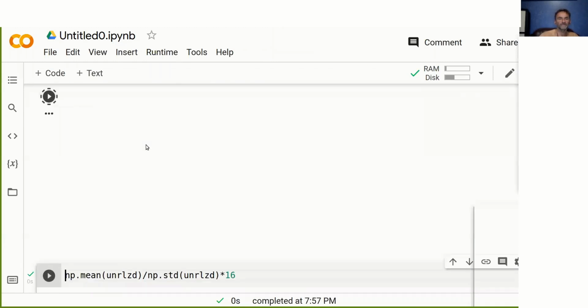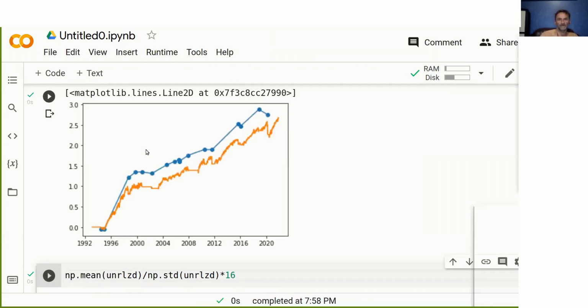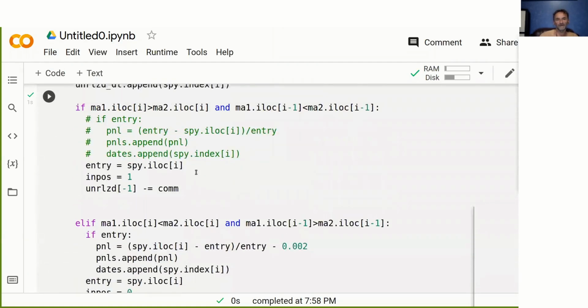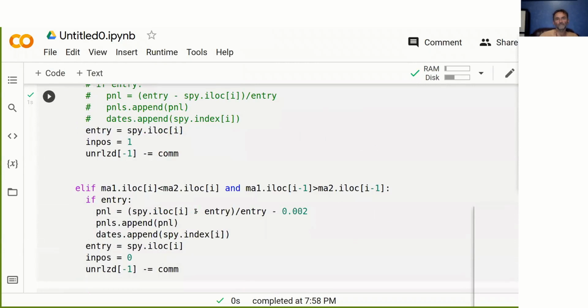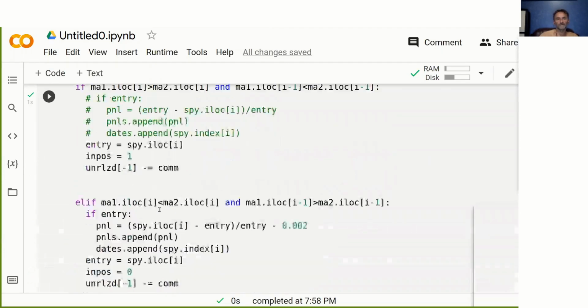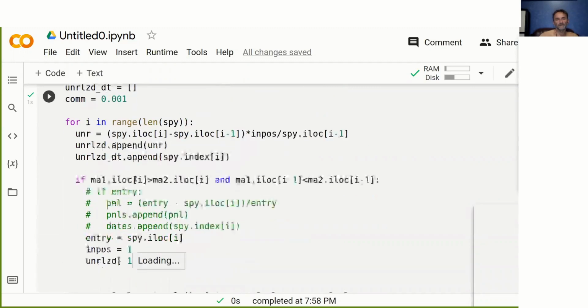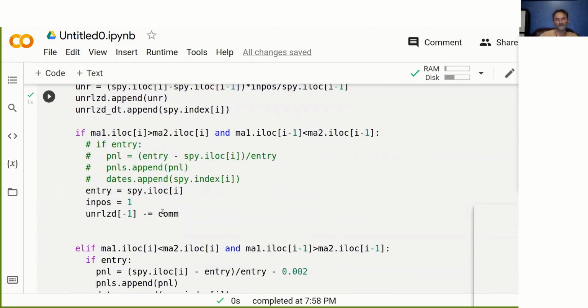And if we run this, you can see we take account of the commissions, but unfortunately we can't really see this very well because we're working with dollar values, and you always see the slight discrepancy between the two lines. But anyway, this is how you account for commissions. For realized commissions, you just include them here, and for unrealized, you just include them here. You just change the last entry of the unrealized whenever a trading event happens.